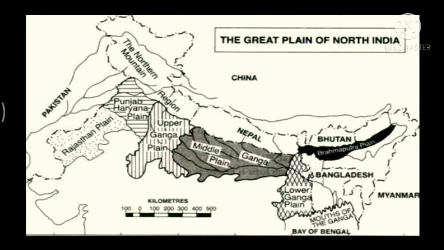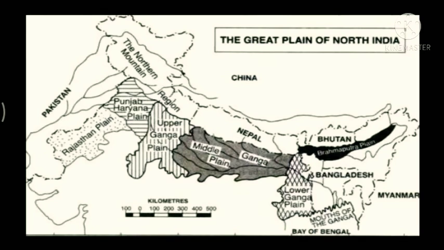The larger part of this plain lies in Pakistan. The Indus and its tributaries, the Jhelum, the Chenab, the Ravi, the Beas and the Satluj, originate in the Himalaya. This section of the plain is dominated by the Doabs.